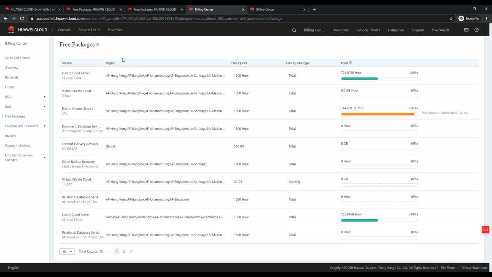And one beautiful thing is, make sure to use your proper mobile number. Once it reaches near about 80 to 85%, you will get an SMS. You don't need to set up anything. I found this is a very good user experience, because as a first timer, when I started using it, I got an SMS from Huawei alerting me that I am consuming this much. And then I just opened my console and found, yes, because it's 12 months and it is going to end, completing my monthly cycle.